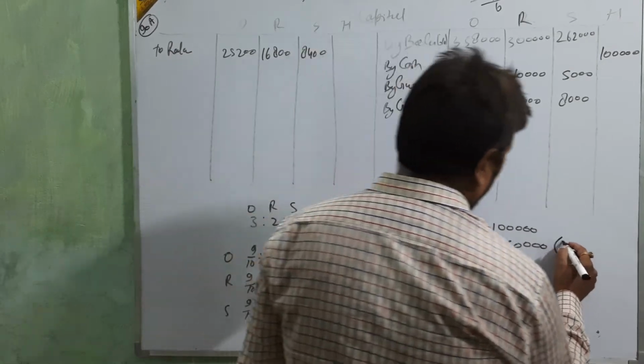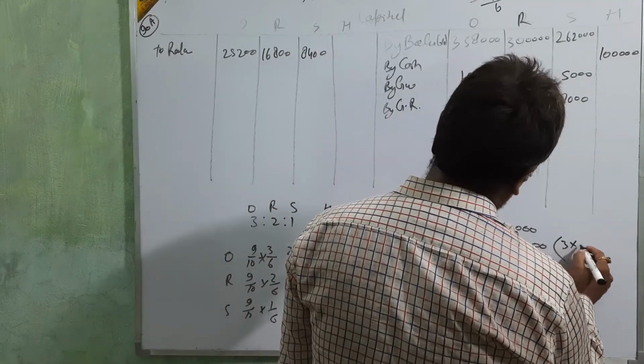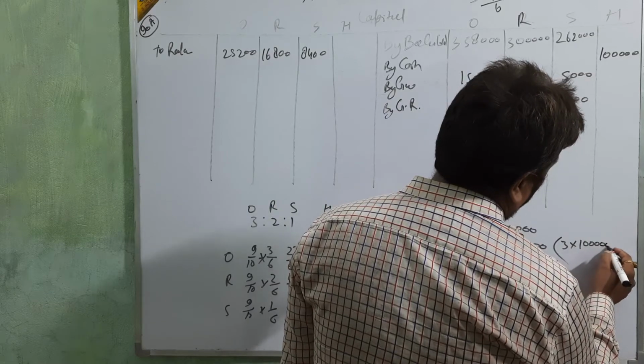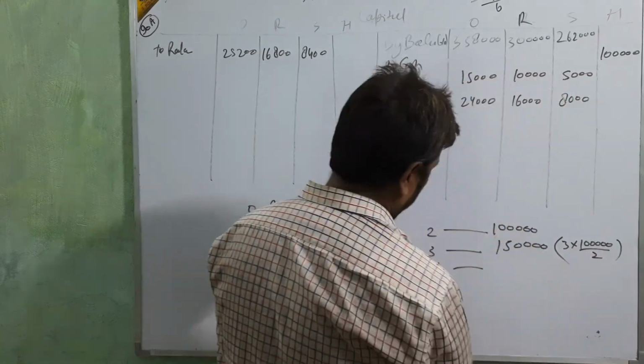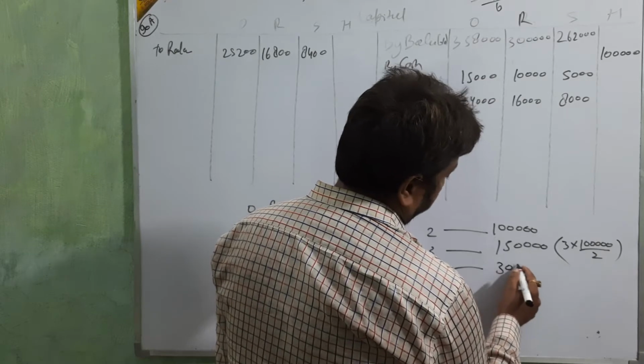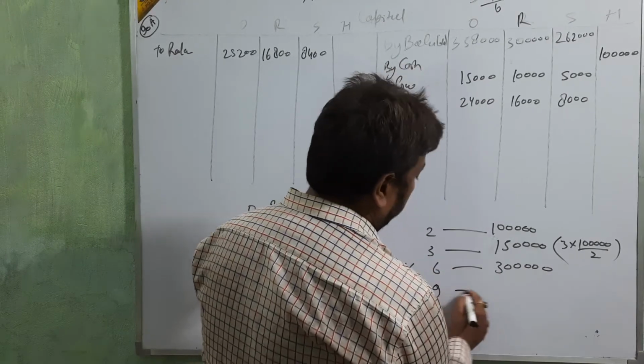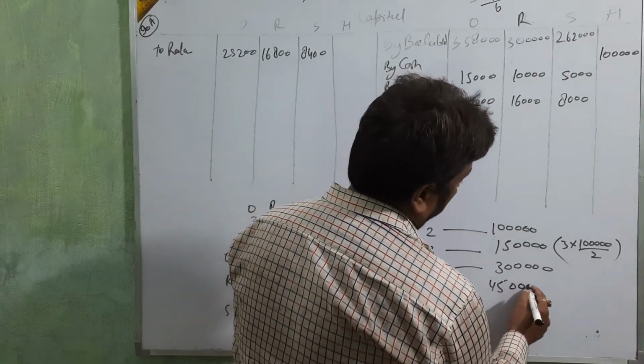Let's check it: 3 into 1 lakh upon 2 is 1 lakh 50,000. For 6 it is 3 lakh, and for 9 it is 4 lakh 50,000.